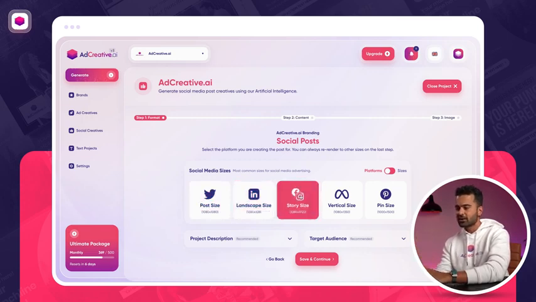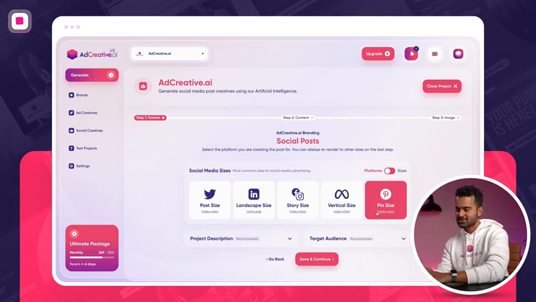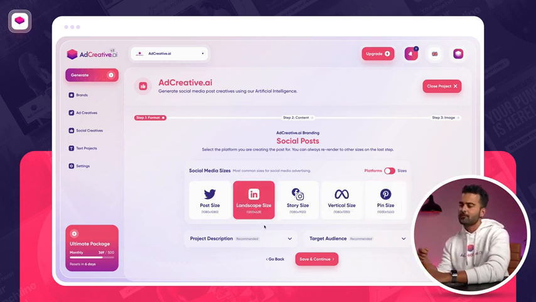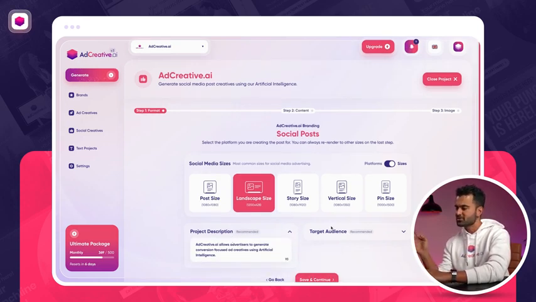And when you select the platform, it's already going to give you the best practice. Like for example, if you're selecting Pinterest, it's the Pinterest size. But on LinkedIn, this is the exact size that LinkedIn recommends right now. But if you say, Tufan, you know what? You don't have to do that for me. I'm a very technical guy. That's okay. You can turn that into size and select the sizes that you want directly without selecting any platform. And the rest of the steps work the same: project description, target audience, and at the end, you're going to be generating creatives that are going to be scored for engagement rather than conversion.